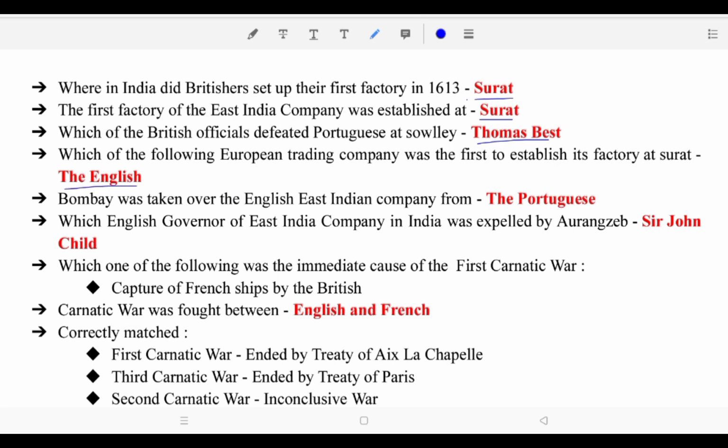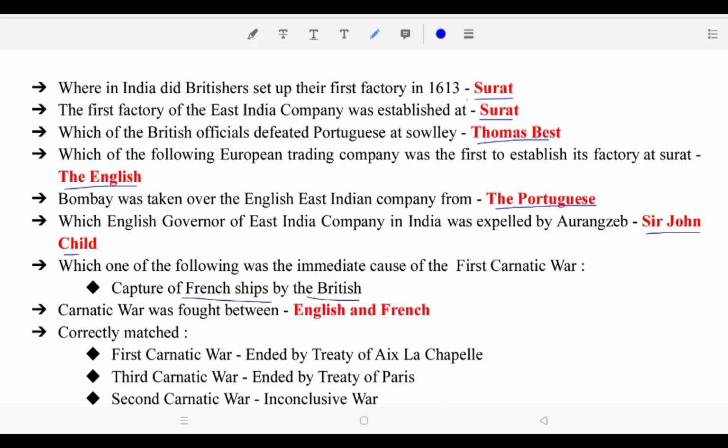Which of the following European trading companies was the first to establish its factory at Surat? The English. Bombay was taken over by the English East India Company from the Portuguese. Which English governor of East India Company in India was expelled by Aurangzeb? Sir John Child. Which one of the following was the immediate cause of the First Carnatic War? Capture of French ships by British.